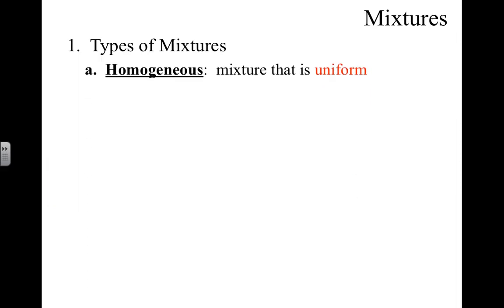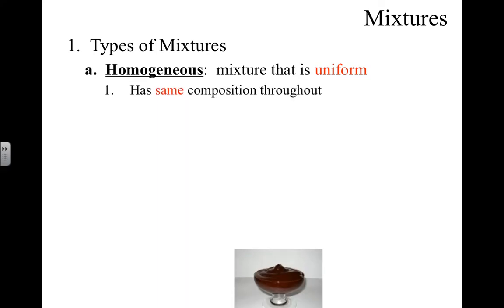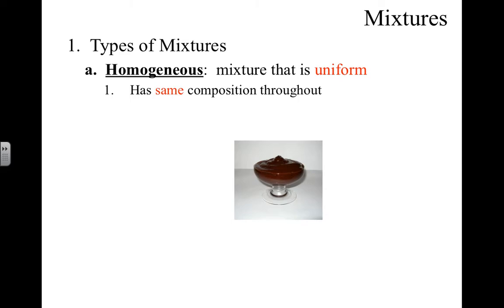Okay, you have lots of different types of mixtures. Homogeneous mixture. That homo prefix means the same. That just means that the mixture is uniform. The whole mixture has the same composition throughout. So if you mix the pudding well enough, the first bite will be just as good as the last bite because the mixture has dissolved completely throughout.